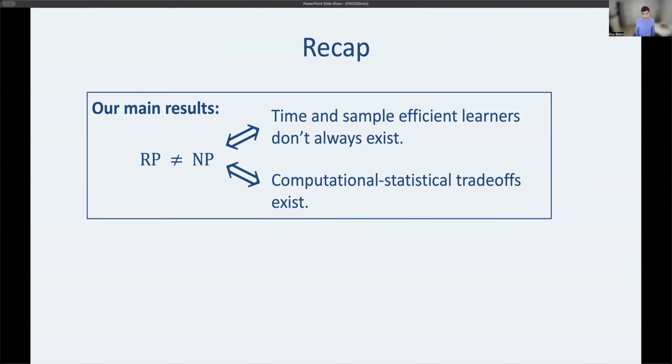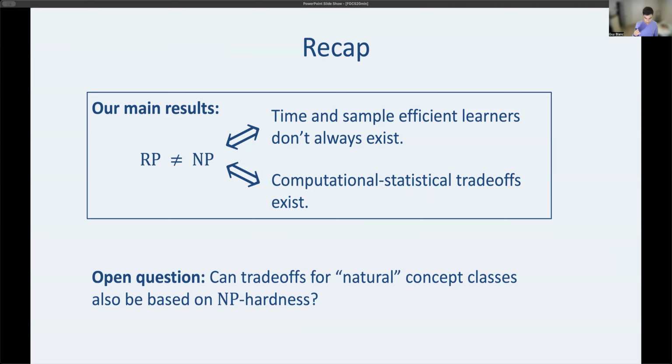An open question is that this particular construction we use is a concept class that kind of encodes solutions to SAT instances. It's not often the sort of thing we're learning in the real world. And it'd be nice to have some notion of a more natural concept class for which we can base these computational statistical trade-offs on NP-hardness.